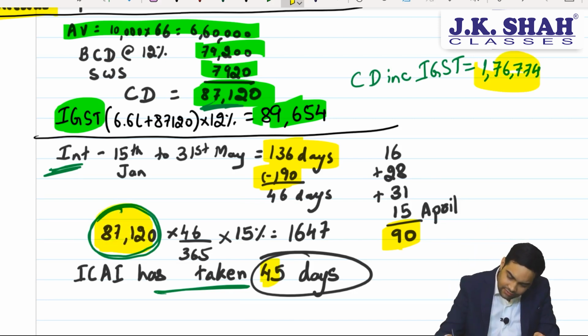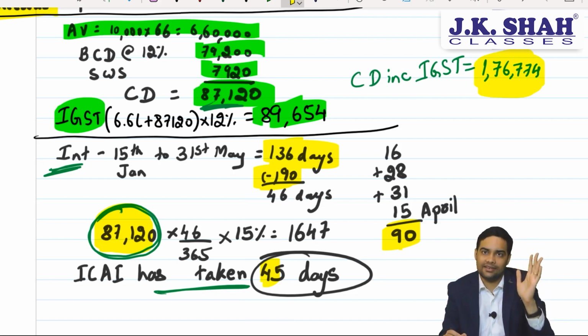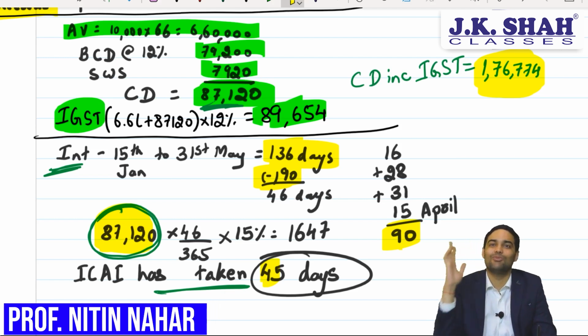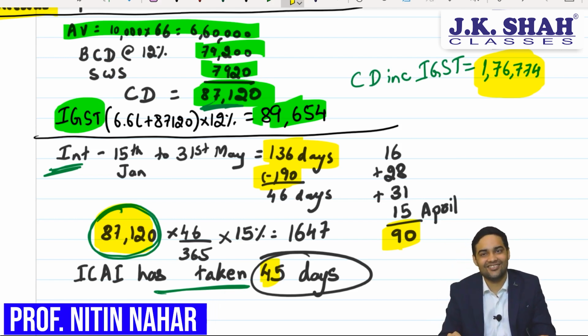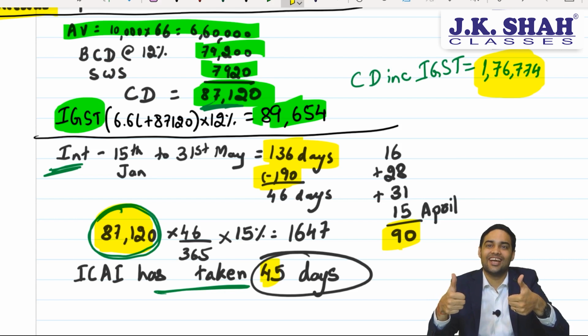87,120 versus 176,774 is a difference of opinion. Where there is an error, you will do a correct calculation. Where there is a difference of opinion, I recommend you to write both the things. Clear with this? Yes. Go through the entire RTP again. Wishing you all the best for your examination.